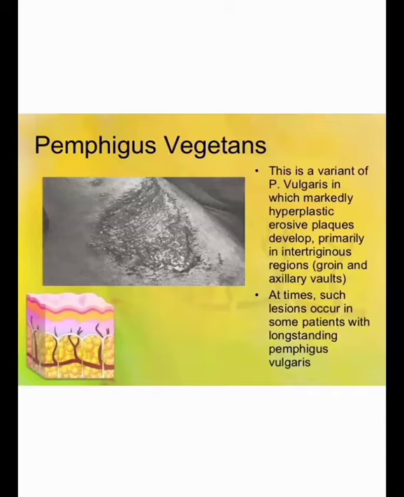So in pemphigus vulgaris, the lesions may change to hyperplastic erosive plaques. When it changes to hyperplastic erosive plaques, then it is known as pemphigus vegetans. Pemphigus vulgaris in chronic nature leads to pemphigus vegetans.